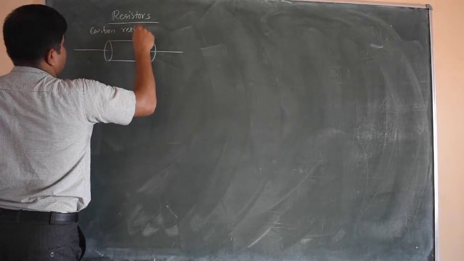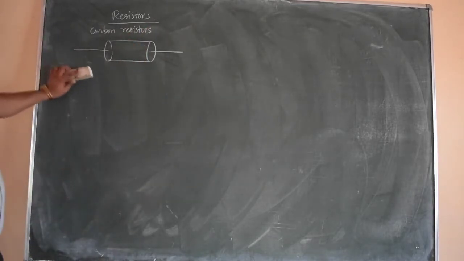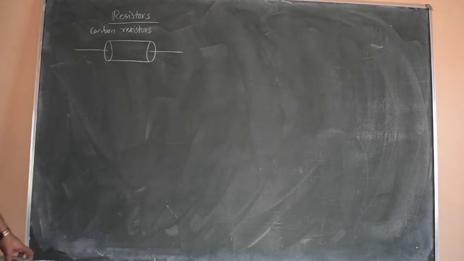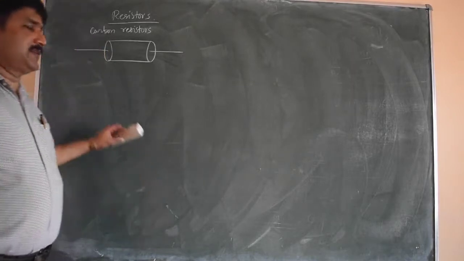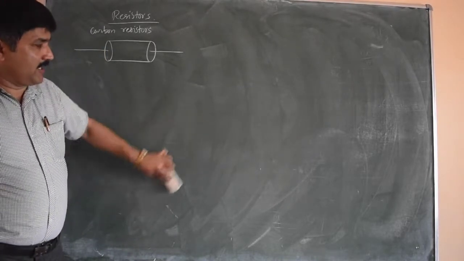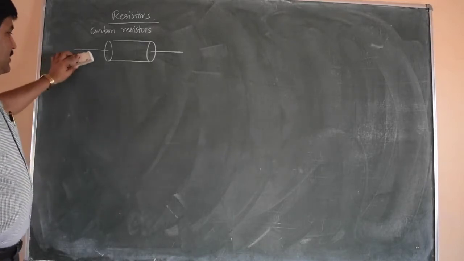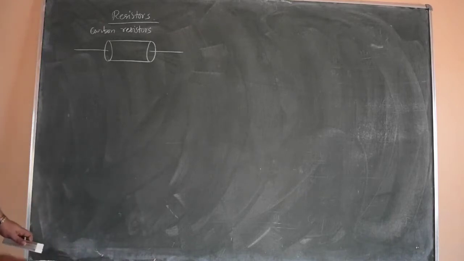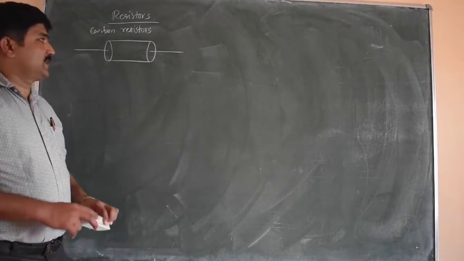Wire bound resistors are huge, bulky and very costly also. It costs something like 1000 rupees if you go for purchasing a rheostat or wire bound resistors. Wire bound resistors are made up of nichrome, constantan, manganese, such materials whose resistivity does not vary much with time. These are the alloys used in making standard wire bound resistors whose resistance or resistivity does not vary with time.